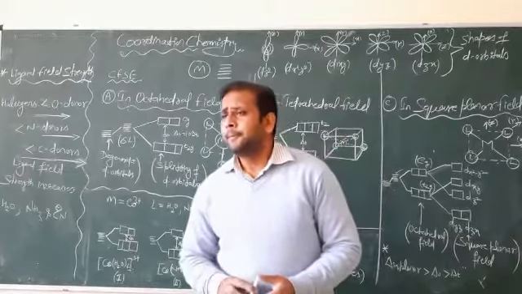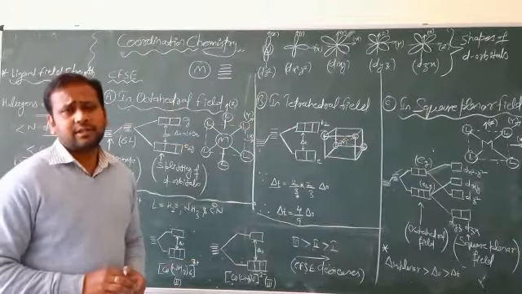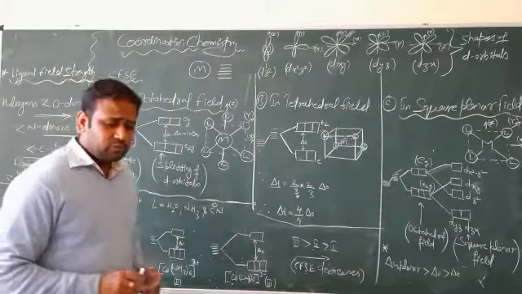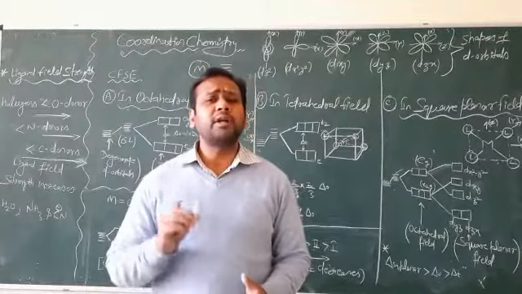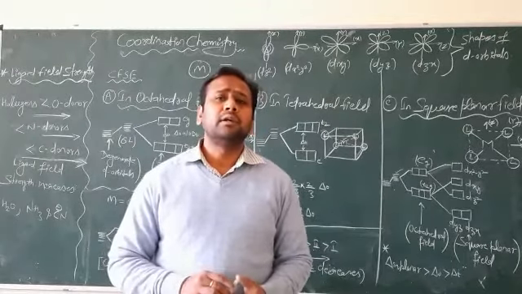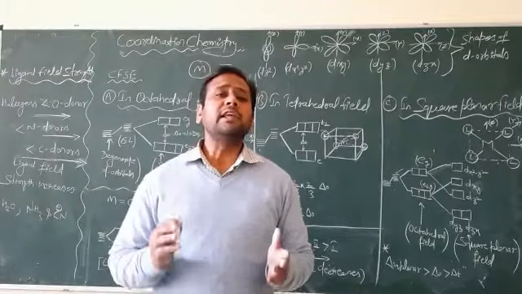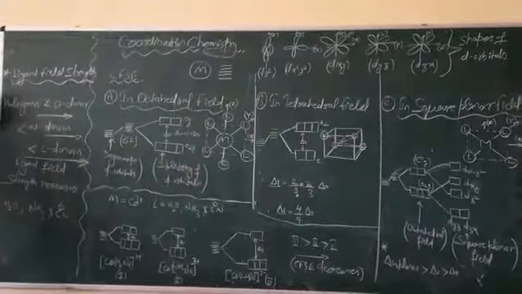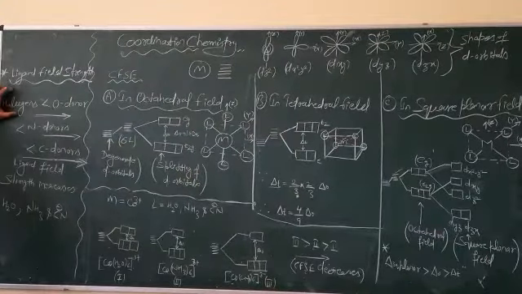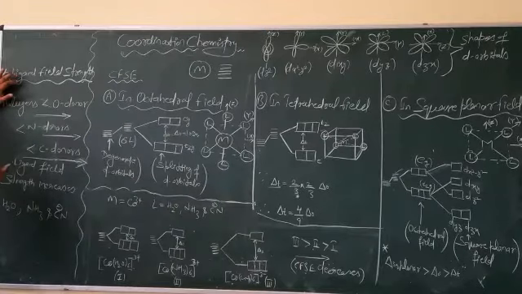Okay. So another factor is the ligand field strength. On the basis of ligand field strength, the crystal field splitting energy of a particular metal ion increases or decreases. That depends upon the ligand field strength. Here is a brief order prepared for different ligands according to their strength.